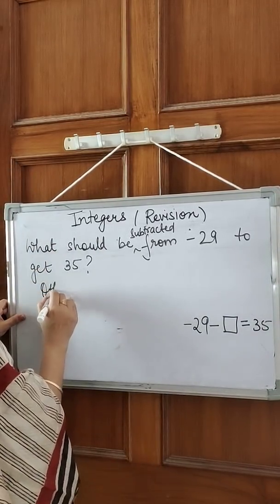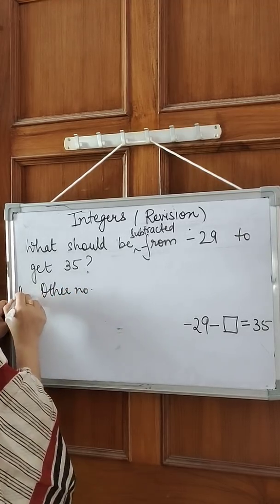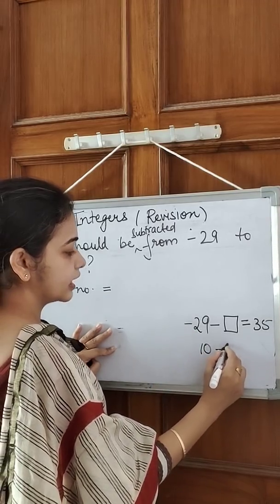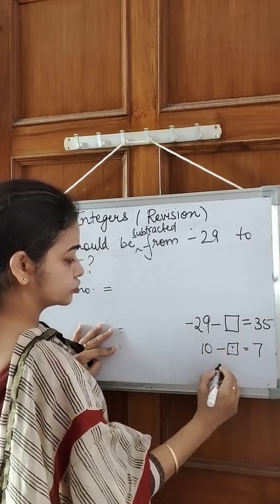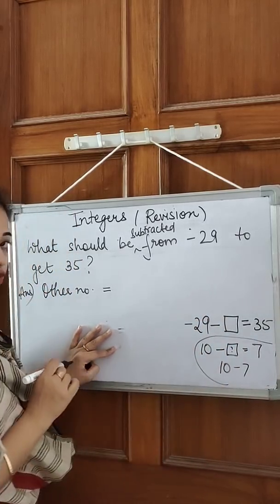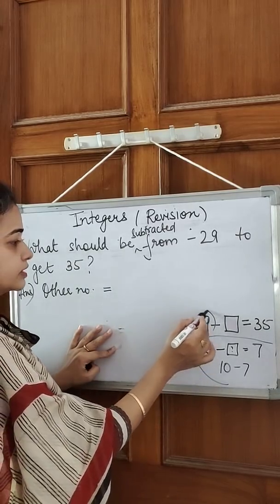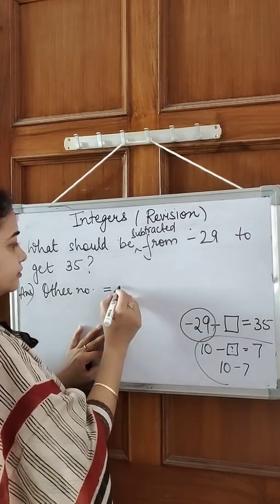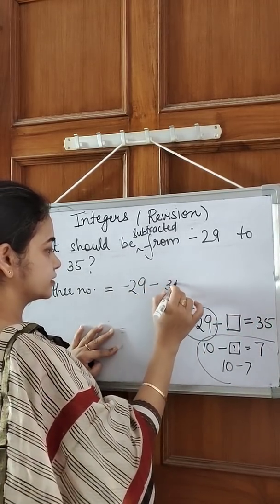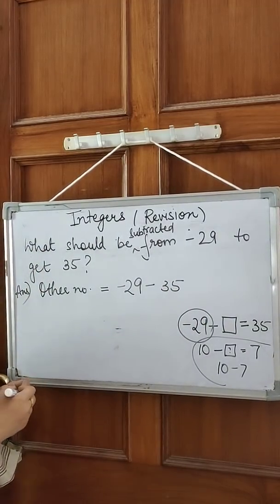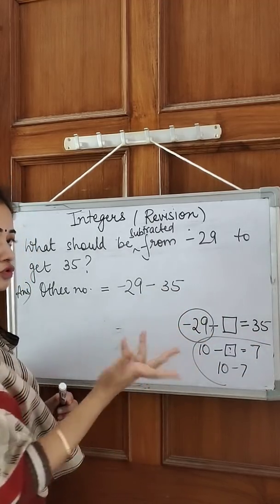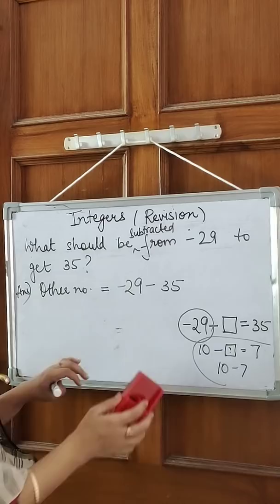So what will be the other number? As I said, from 10 I subtracted something and I get 7. So what do I do? From 10, I subtract 7. So same concept here also. From minus 29, if I subtract this number, I get my answer. So from minus 29, subtract what? A positive number. So no bracket or anything is required.